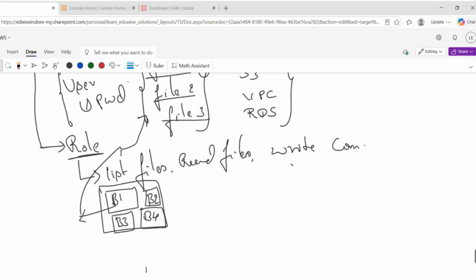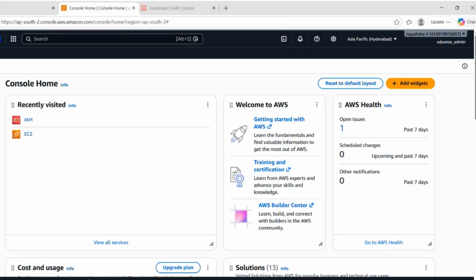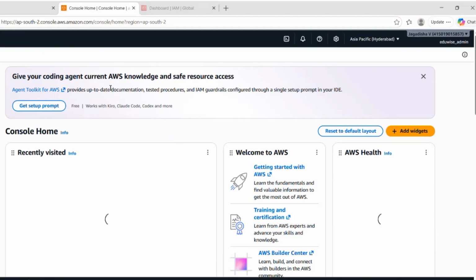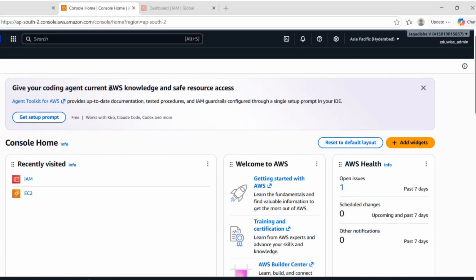Now we will proceed with the AWS console, how to create user groups and all. So right now I am at the AWS console home. You can see here, right? I hope you people have already created an AWS account as well. Once you created an AWS account, you used to log in with the root account, right? The root account has all the privileges. It can perform any action in this particular AWS account, any action.